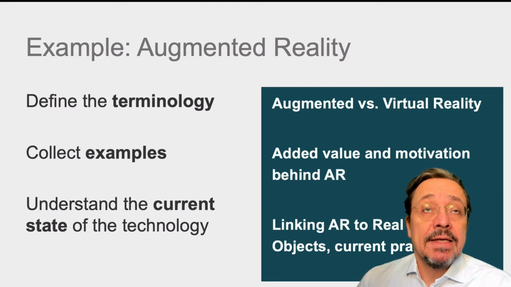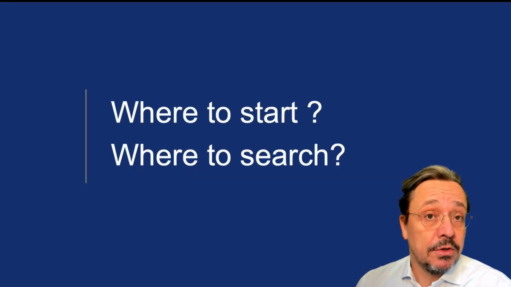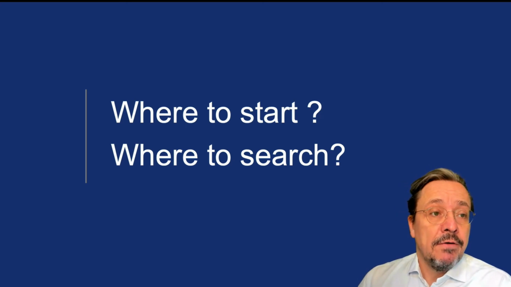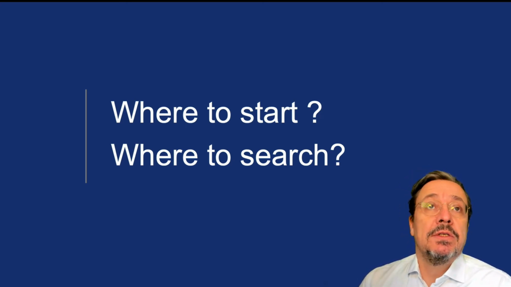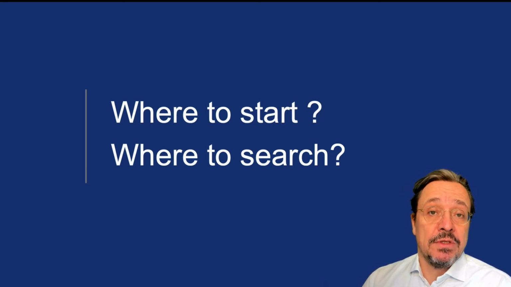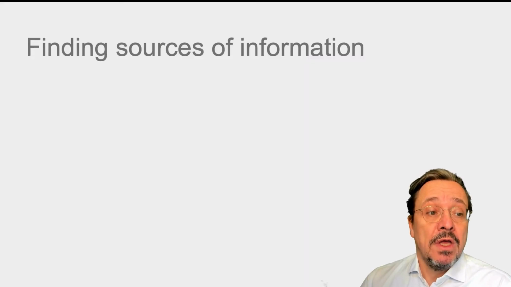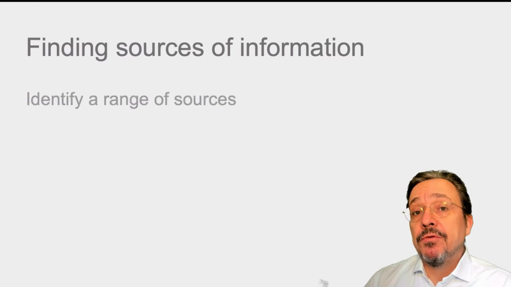So, as I mentioned at the beginning, there are many starting points for desktop research. But where should you start to look? So, first of all, the important step is finding different sources of information. So, identify a range of sources. Identify different sources you could make use of and use different type of queries.